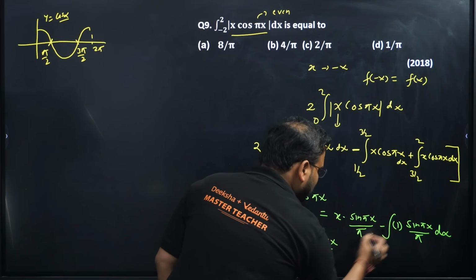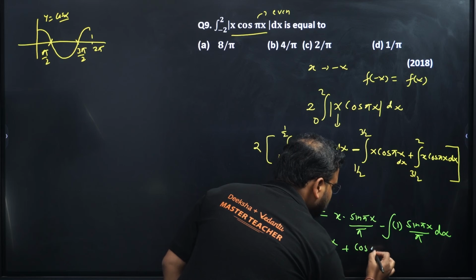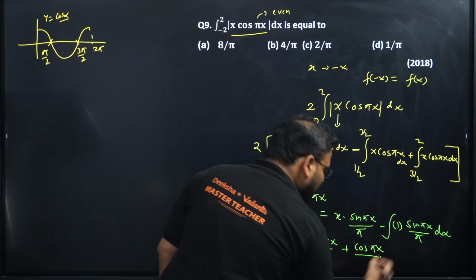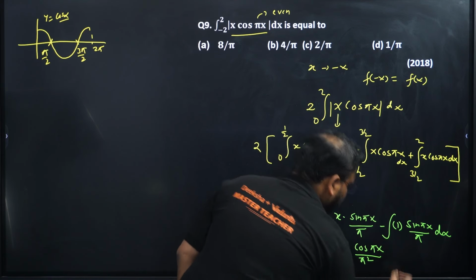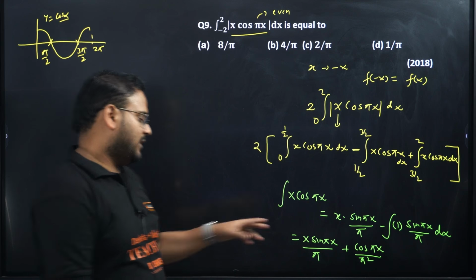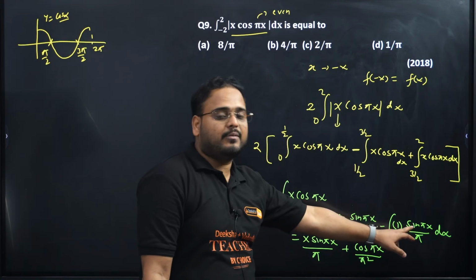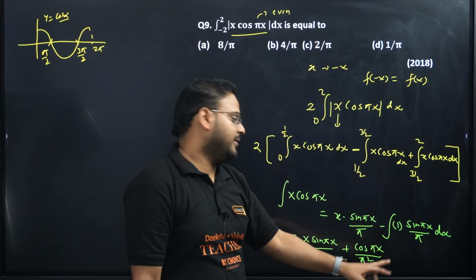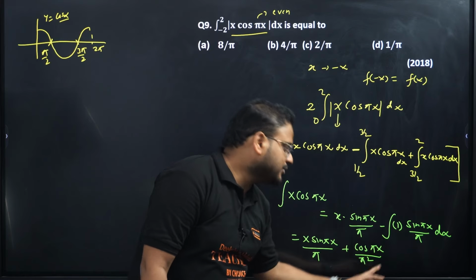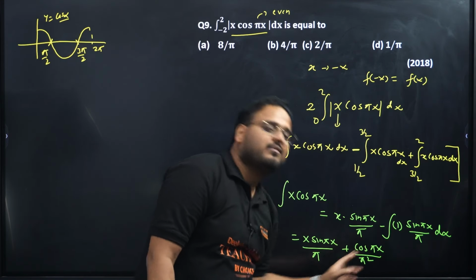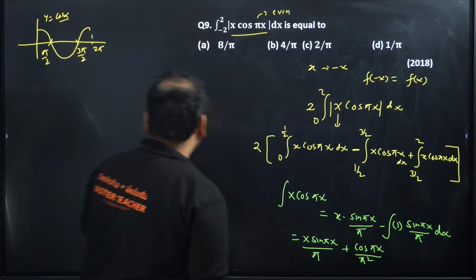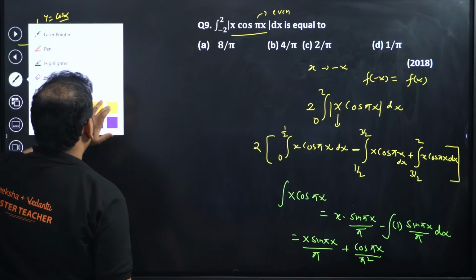So minus is outside, it will become plus cos πx by, one more π will come, so π square. I'll repeat the last step. Integration of sin πx will become what? Minus cos πx by π. So another π is coming, it will become π square, and minus cos πx with minus sign will become plus cos πx. This is the final answer for the integration.